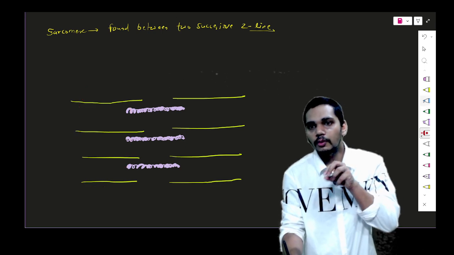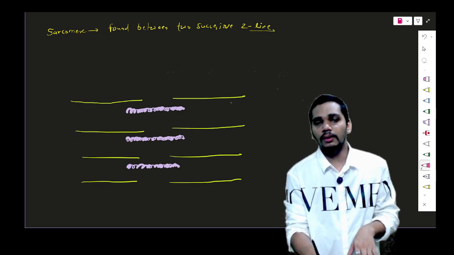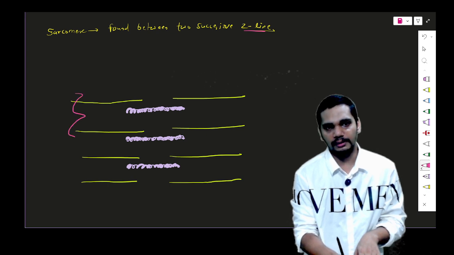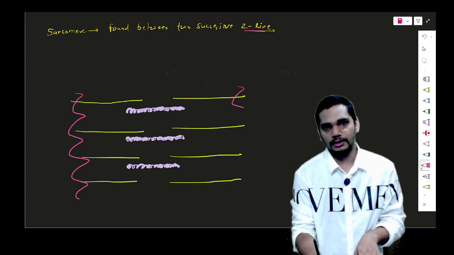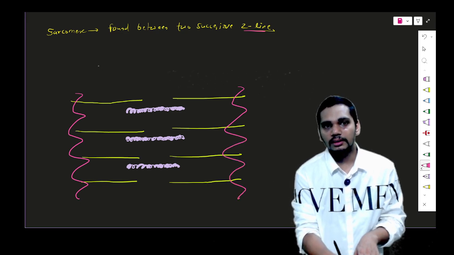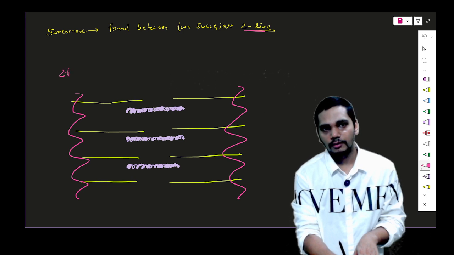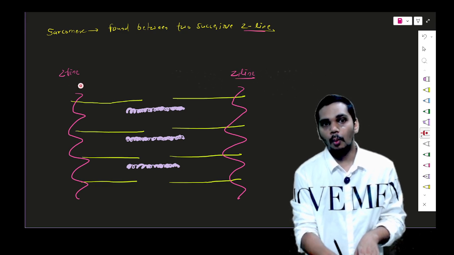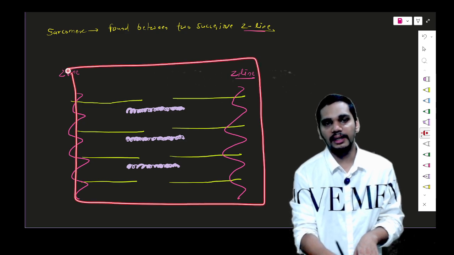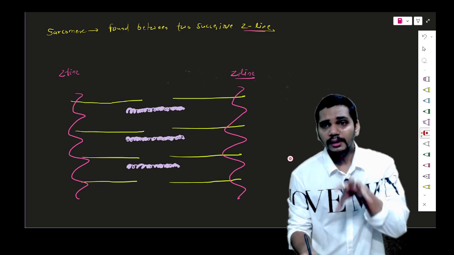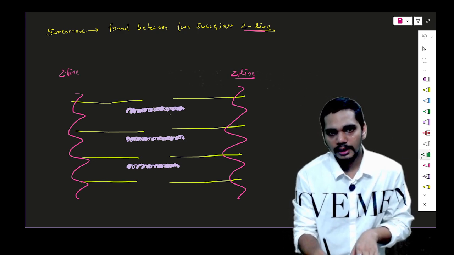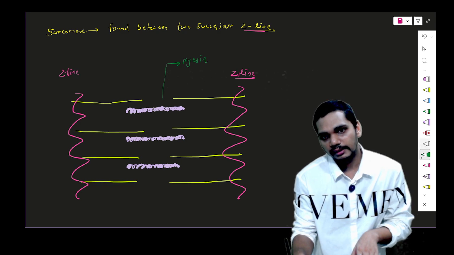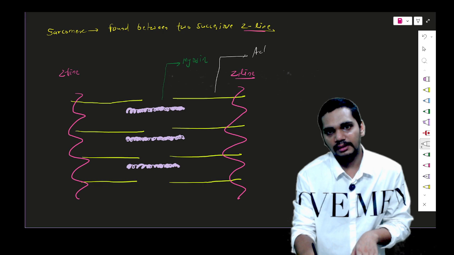Now the most important thing is that we are going to talk about what the Z line is. If I'm drawing a line between these Z-like structures, I'm drawing this Z-like structure over here. So this is your Z line from here and this is your Z line from here. Whatever is in between two successive Z lines is your sarcomere. So at the middle, what is this? This is your myosin and this is your actin filament.